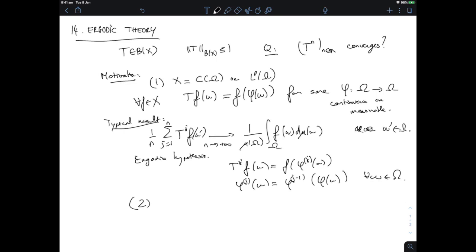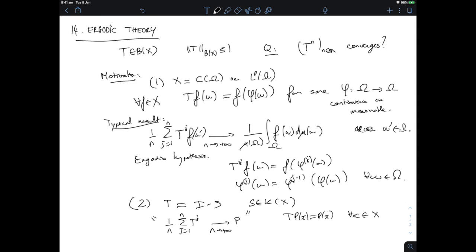And for us, this is also an application in itself, because if T happens to be of the form 1 minus S, and S is a compact operator on my Banach space, then these averages, or the powers themselves, in whichever sense the powers of T converge, they would have to converge to an operator P, in an appropriate sense, that is such that T of P of X is P of X for all X.